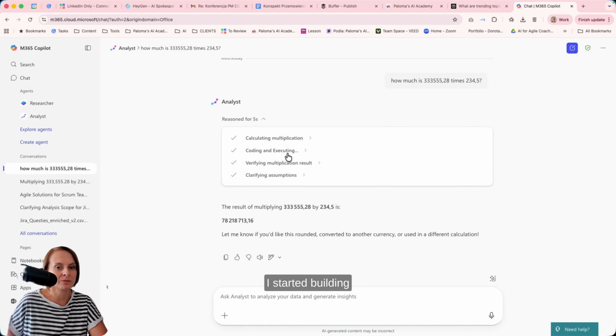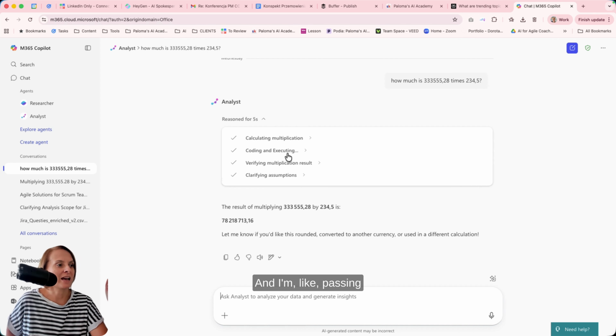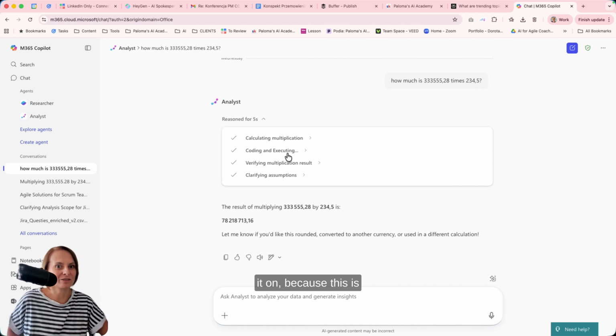I started building this "use code" into all my data analysis prompts. So once again, thank you, Danny, for the tip. And I'm passing it on because this is life-changing if you're working with numbers.